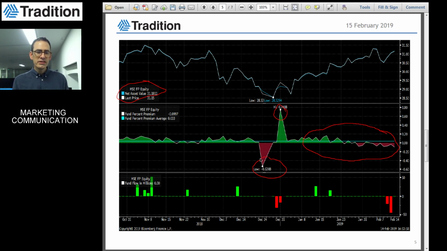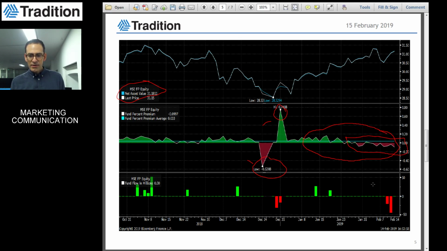So we saw obviously panic selling around Christmas here, then followed by panic buying just after Christmas at the end of the year. But overall, I would say that since late January, we can obviously see that there is a slight discount against NAV, which shows that investors don't really like European equities at the moment.